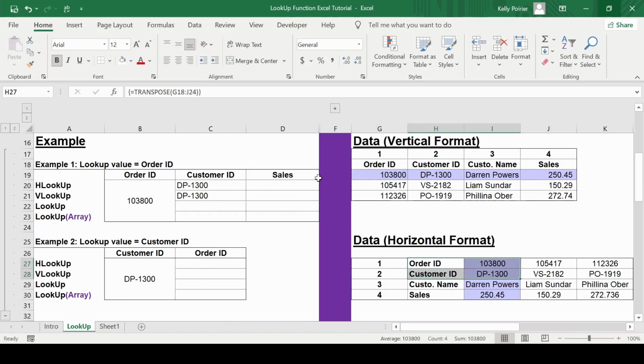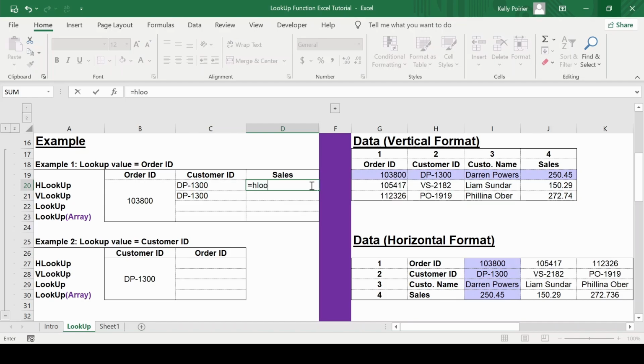If I wanted to identify the sales amount of the order, I would basically need to do the same steps. For the HLOOKUP, I would need to identify the lookup value, the table, the row index number, which in this case would be 4, and then choose the option false. For the VLOOKUP, I would basically need to do the same thing, except that I would choose a column index number of 4.